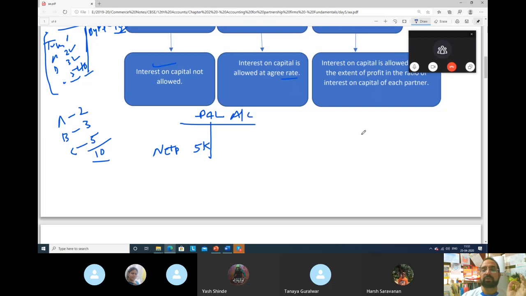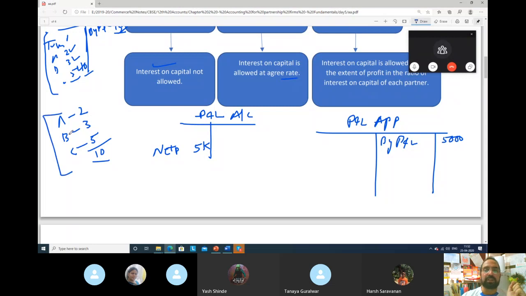This is the profit and loss account. So this net profit 5,000 would go where? In the P&L appropriation, profit and loss appropriation account. So it will come like this by P&L account, how much? 5,000. Okay. Now in the profit and loss appropriation account, you have to pay interest to partners A, B, and C. So to the capital accounts of A, B, and C, we are supposed to pay how much? 2,000, 3,000, and 5,000.